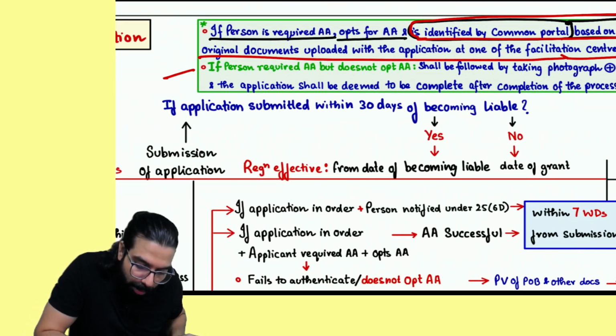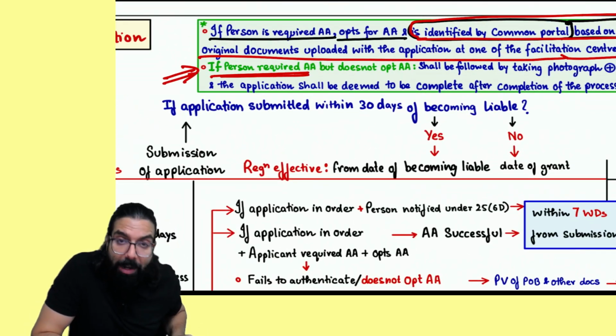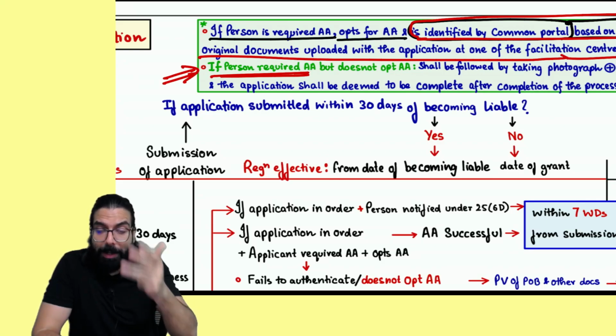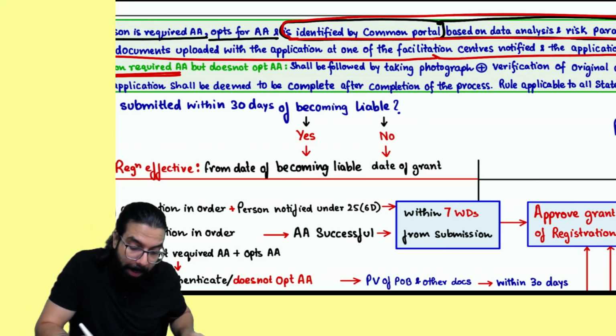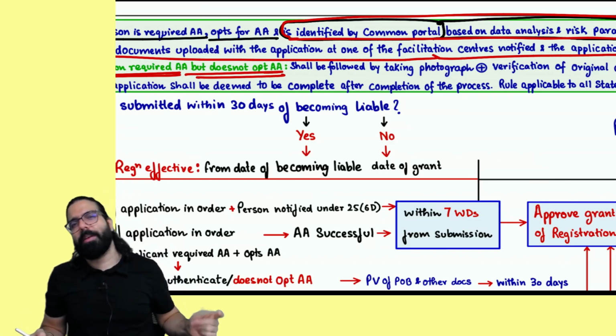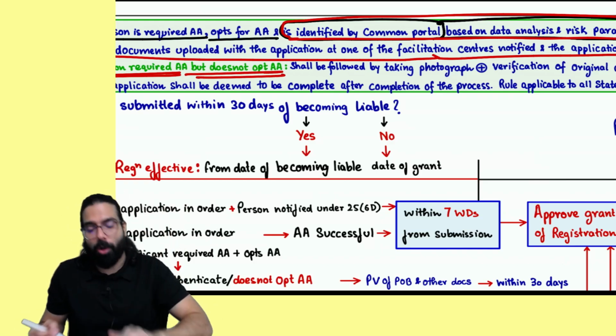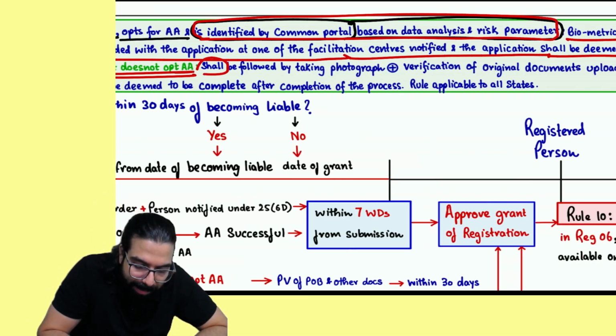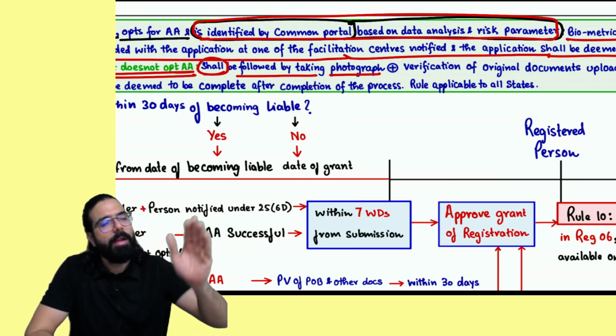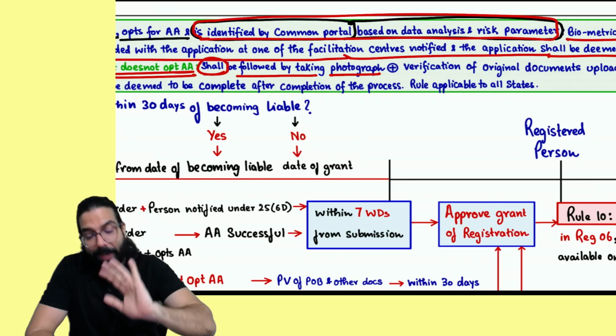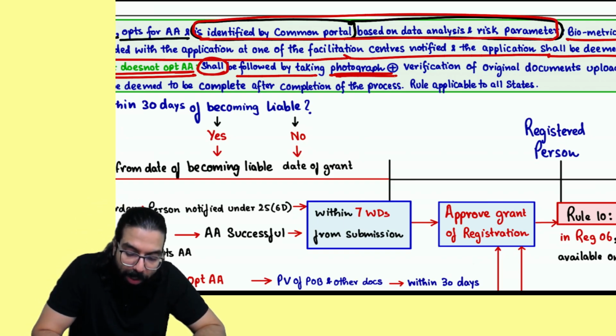Now they have told, if a person is required, I am the Karta, individual, authorized signatory, managing and authorized partner, and the Karta is required Aadhaar authentication, but does not opt for Aadhaar authentication. If you are required but did not opt, it shall be mandatorily followed by taking photograph. It means you have to go to the GST facilitation center and they will take your photograph.